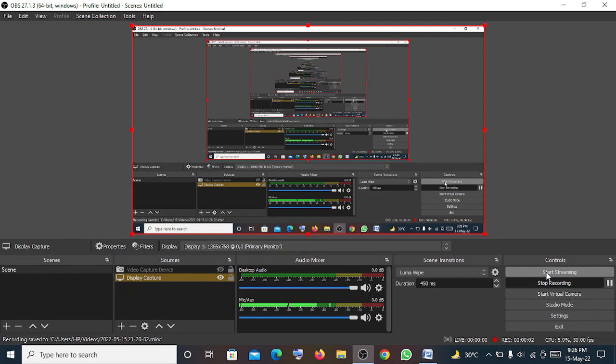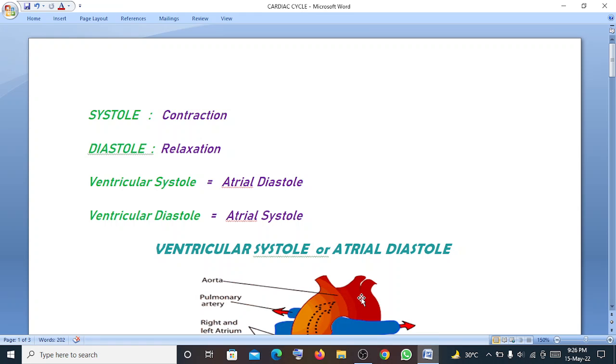So today we are going to see a section of the circulatory system, that is the cardiac cycle. Okay, so let's check it out. First we have to know what the terms systole and diastole mean. Systole means contraction and diastole means relaxation. In simple words: systole, contraction; diastole, relaxation.